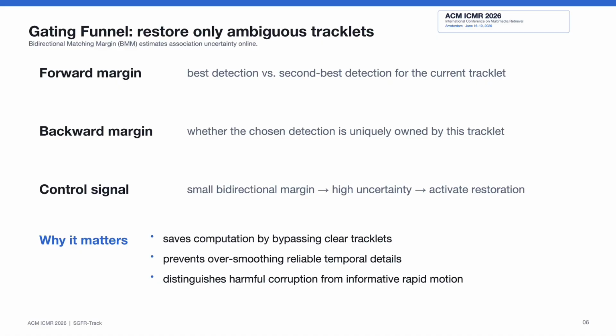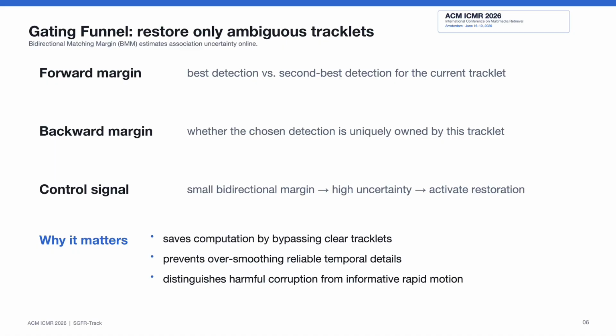However, only considering the forward direction is not enough. The detection may be the best candidate for one tracklet, but it may also be strongly competed by other tracklets. Therefore, we also compute the backward margin, which measures whether the selected detection is uniquely owned by this tracklet. Only when both the forward and backward margins are sufficiently large can the association be considered reliable. If the minimum bidirectional margin is small, the association is ambiguous, and the restoration branch is activated.